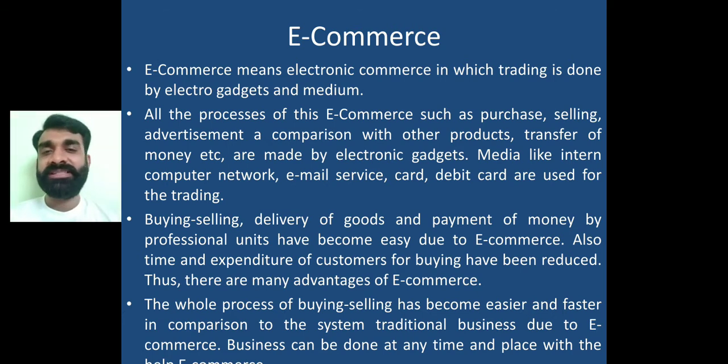So this whole process of buying and selling has become very easier and faster compared to the traditional process. If I'm going to a physical shop, I'm bargaining with that person, then if I'm not satisfied with those terms and conditions, I will be going to the other shop and everything, right? But here, various sellers are available on a single platform, I can compare the features of the cell phones, whether Vivo, Oppo, Nokia, Samsung, Apple, whatever the features are, I can easily compare, right? Getting my point? So this e-commerce, that is electronic commerce, is one of the important tools that has come up with the help of internet technology, right?